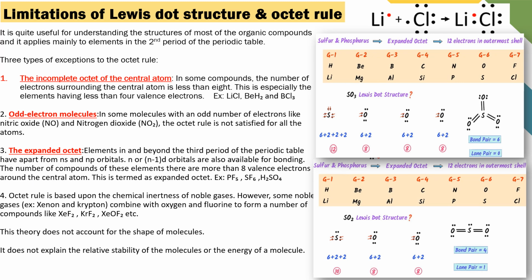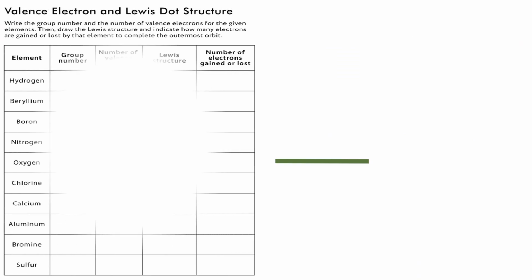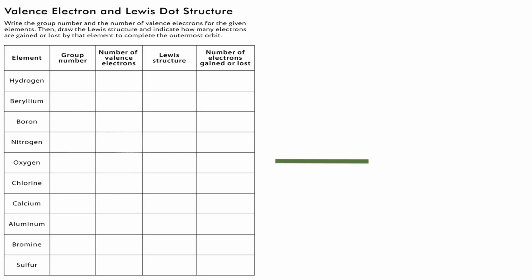And this theory does not explain the shape of molecules and the relative stability and energy of the molecule. So these are the limitations of the Lewis dot structure, and try to do this worksheet. Write the group number and the number of valency electrons for the given elements and draw Lewis dot structures. Do this worksheet, and if you have any doubts, please write in the comment section.